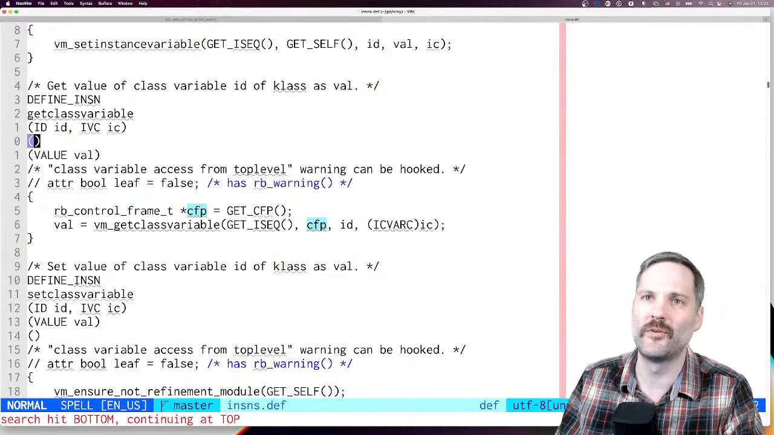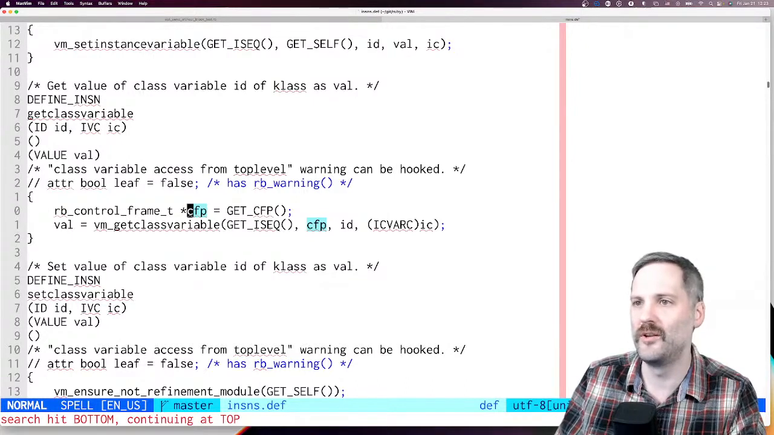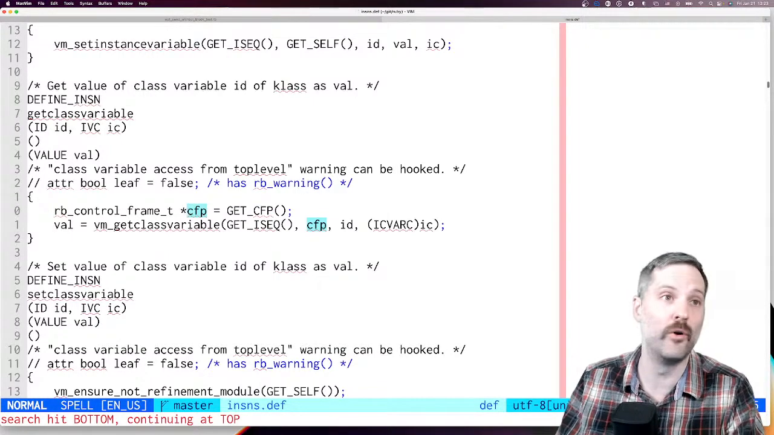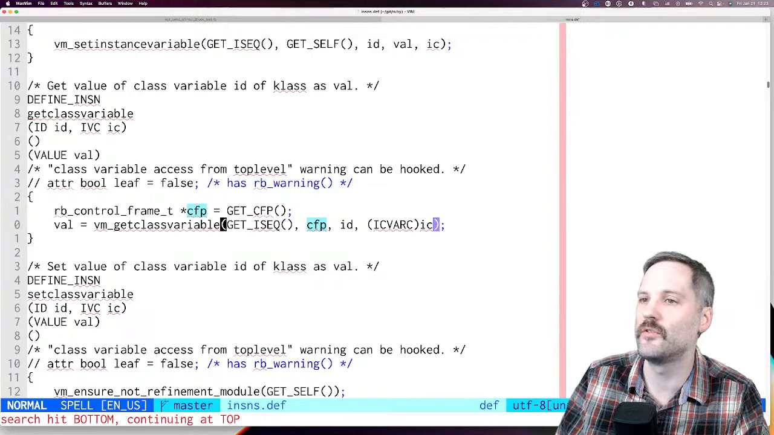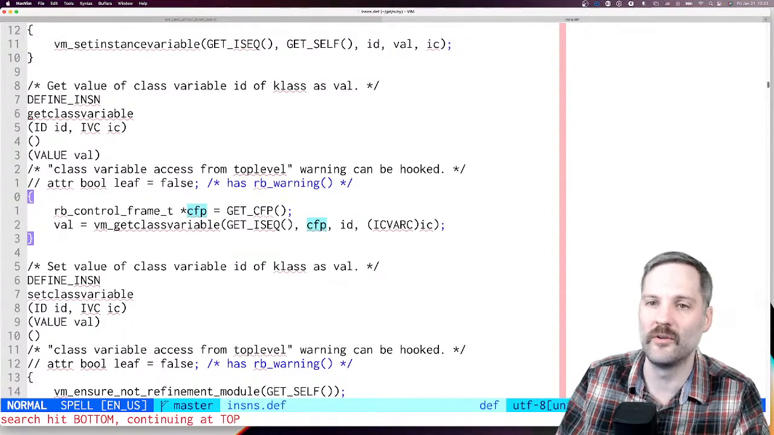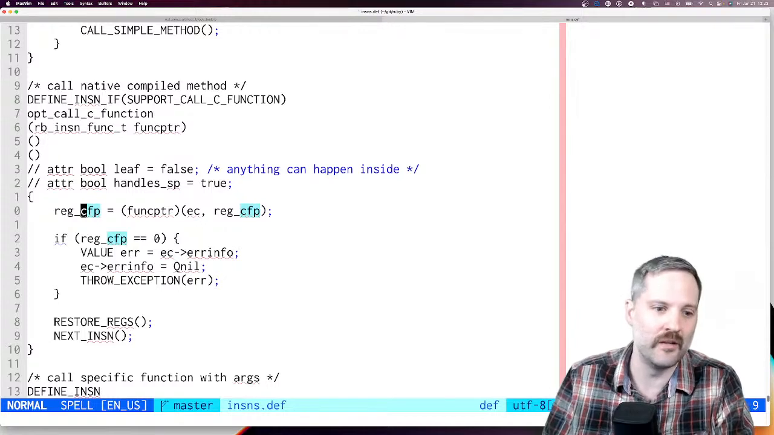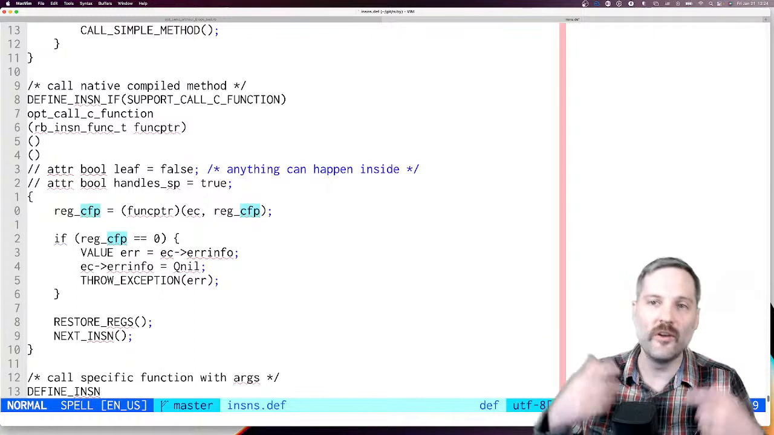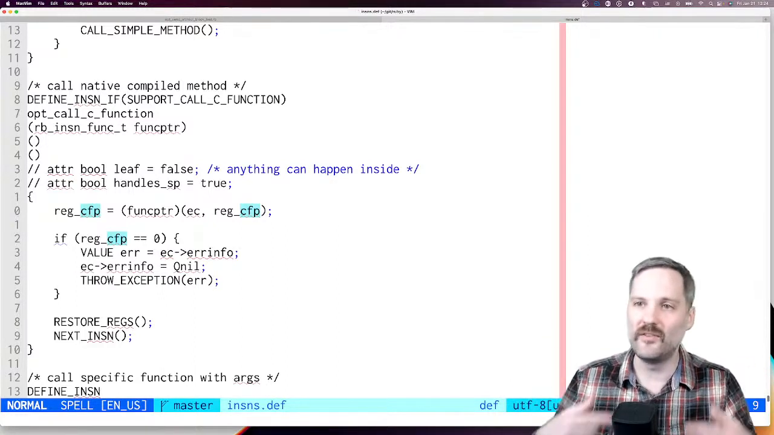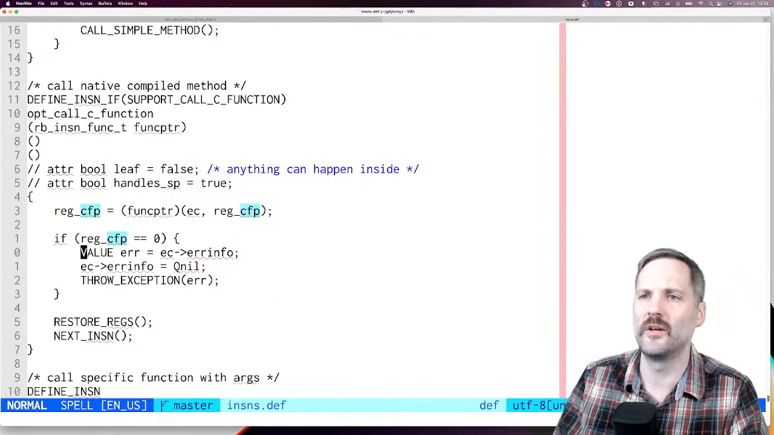So for example, here we're doing a get class variable, and for some reason we need to look at the frame for the get class variable. Oh, we probably have to look at the frame because it depends on the context that we're in. So we need to know what frame it is that we're in. There's different places throughout here, but I think understanding some of the names is really helpful when you're browsing through Ruby source code. So CFP means the frame. EC is like a global execution context.